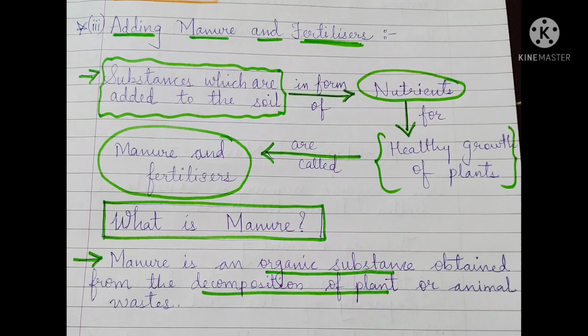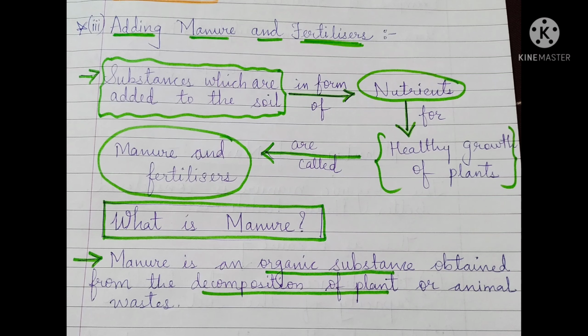And they will keep that for some days to decompose, to decay. So what will happen? A few microorganisms which are present in the soil will help it to decompose. After a few days, it might be 20, 30 or 35, according to the quantity they have taken, once it is decomposed, they will use it in the field as manure. This type of manure is known as organic manure. So this was all about manure.